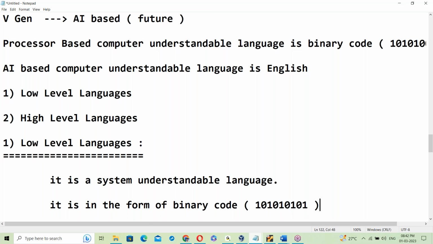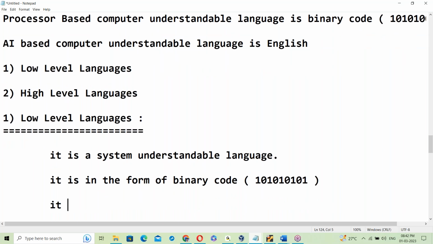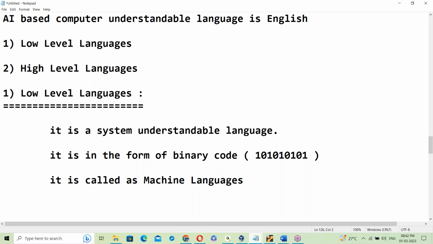It is called machine language. Low level language is called machine language.